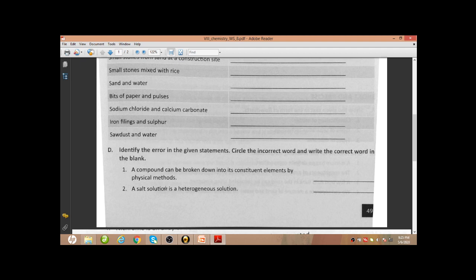A salt solution is a heterogeneous solution. So this word heterogeneous you have to circle because this is wrong, and instead of heterogeneous this will be homogeneous.